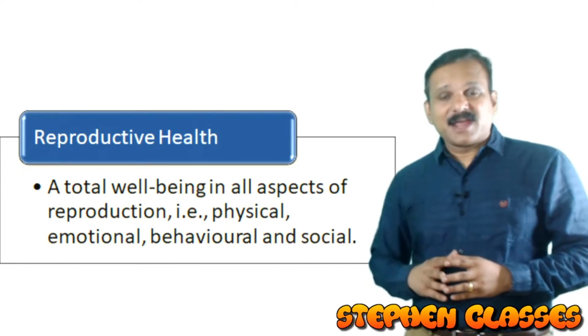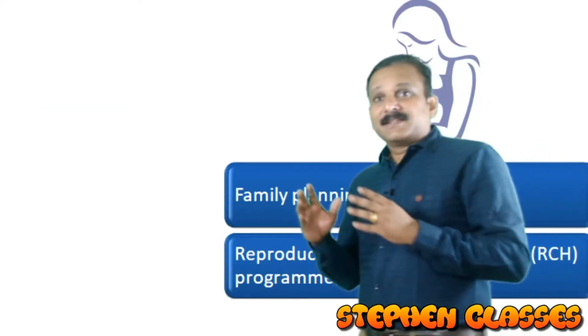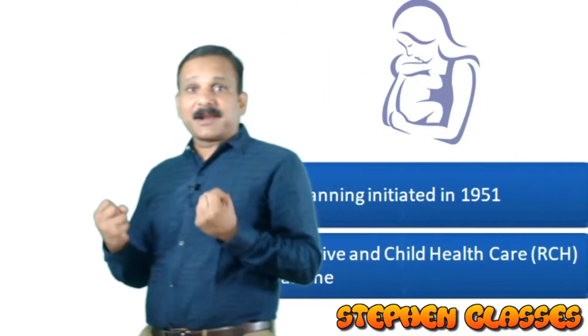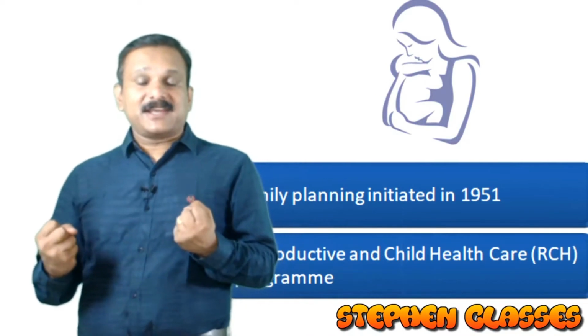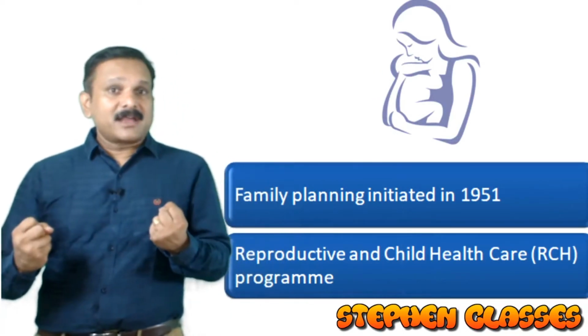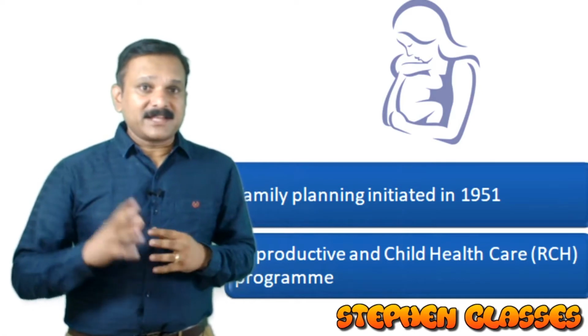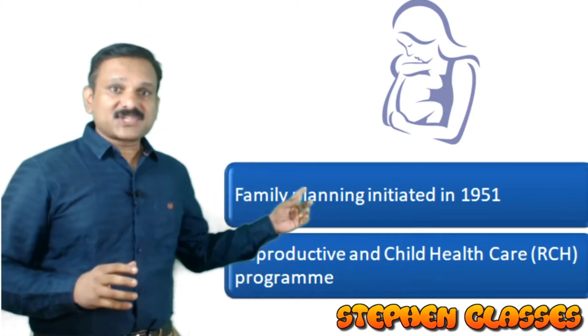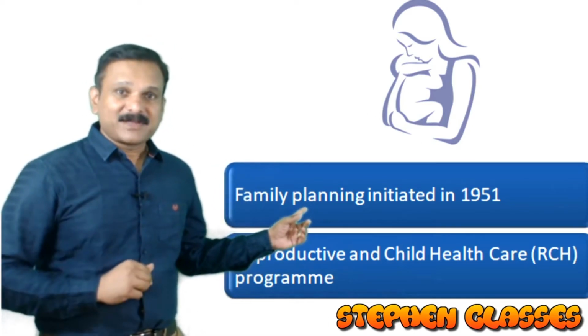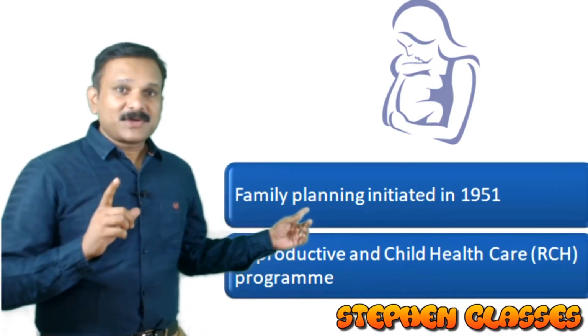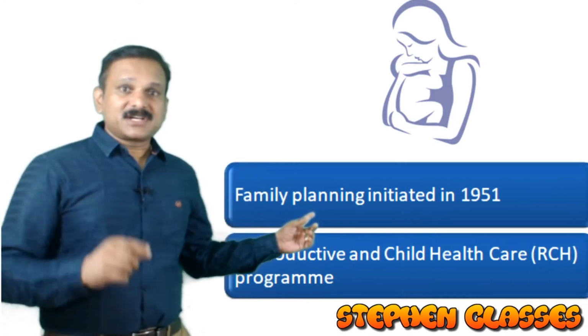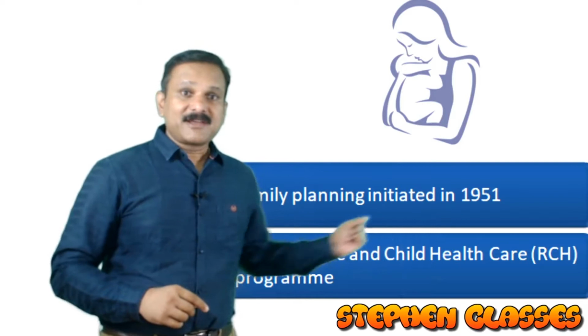Right. Now, the steps of bringing a reproductively healthy society started in India in the year 1951 itself. In the year 1951, we started family planning. So family planning, in which year was it started? It was started in 1951.